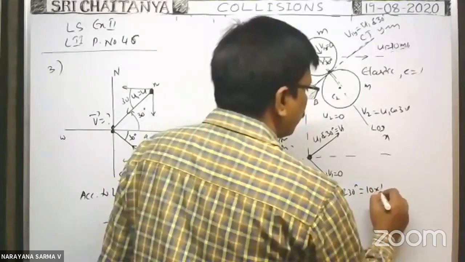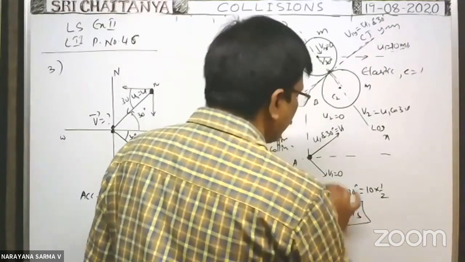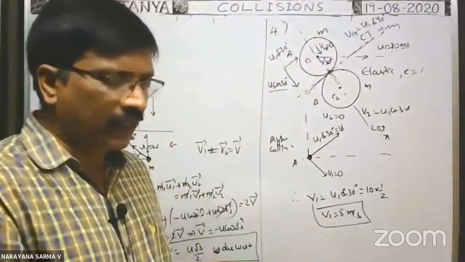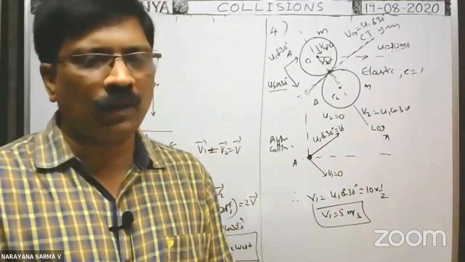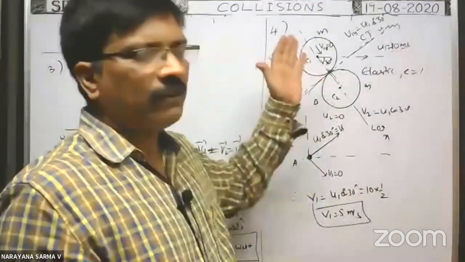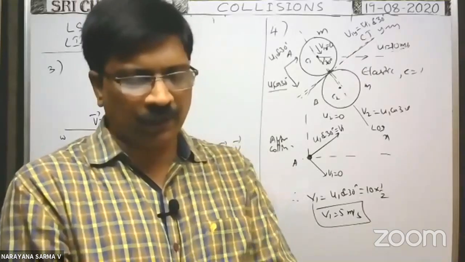It is 10 into sin 30, which is 1 by 2. Therefore v1 is equal to 5 meters per second. It is the resultant velocity of the first sphere after collision, not 0. This is the answer.